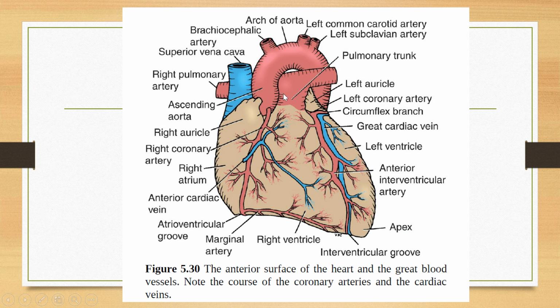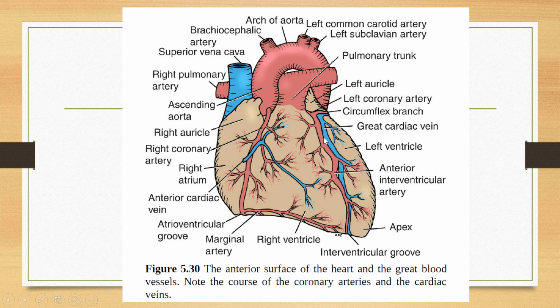See here in this diagram, you can see the right coronary artery. This is the right coronary, and this one over the left side is the left coronary artery. Okay, the right coronary artery is giving many branches. This is the right conus artery. Okay, this is the marginal artery. It is going on the back side and it will give the posterior interventricular artery.